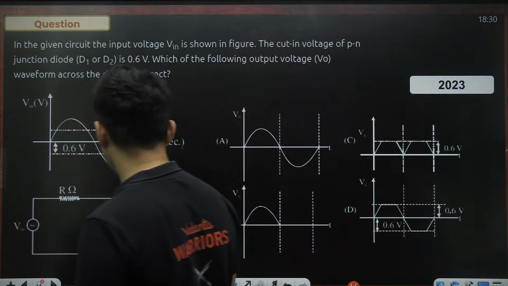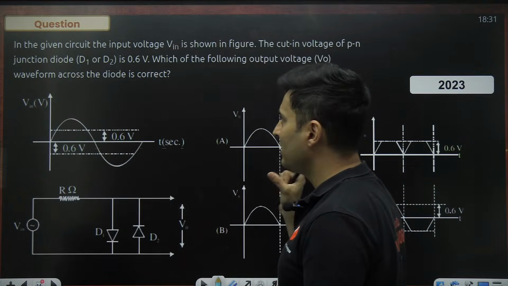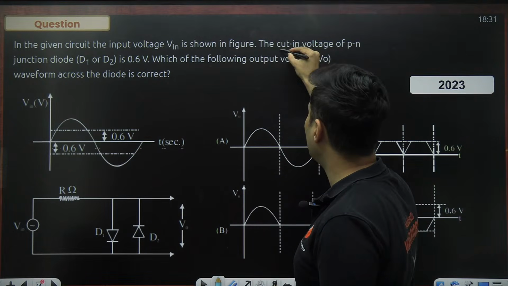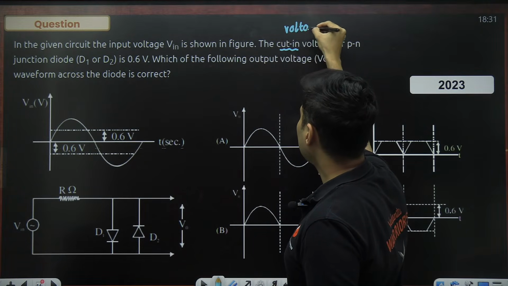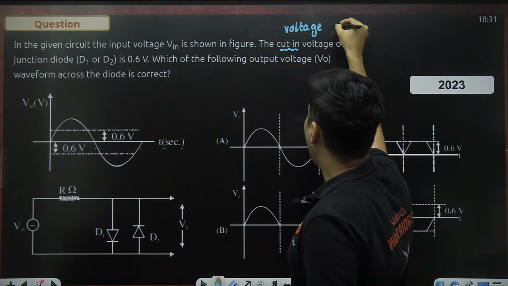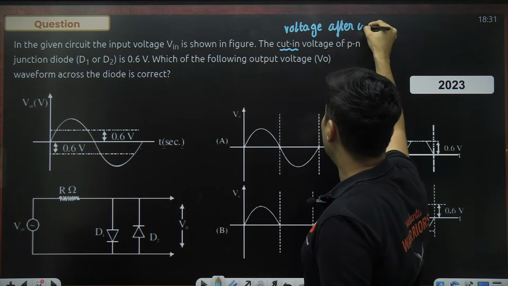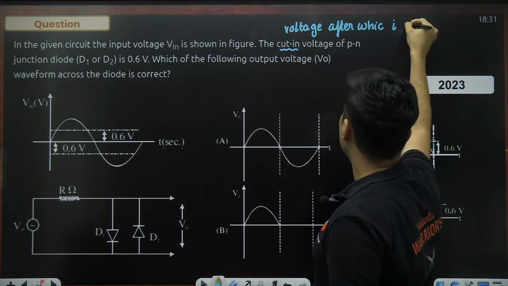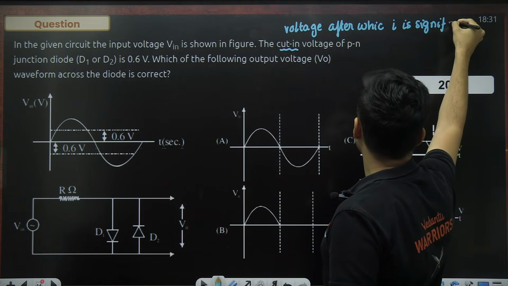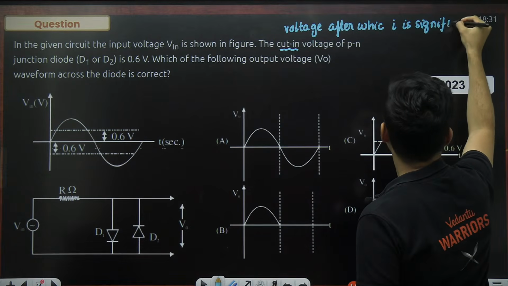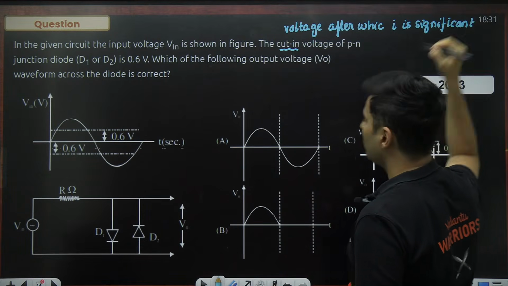Very interesting question. Let's understand. 0.6 volts is cut-in voltage means what? That is the voltage after which current is significant. Till that time, there is negligible current.